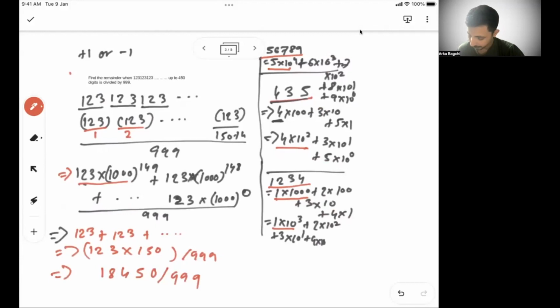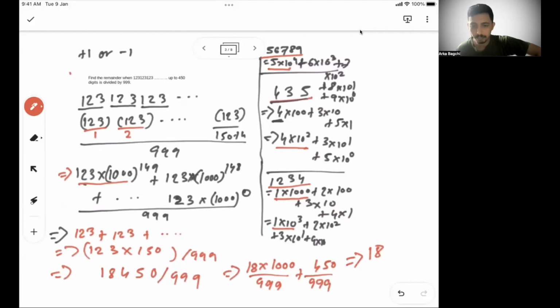Now again, what I can do is make it as 18 into 1000 divided by 999 plus 450 divided by 999. So basically 18,450, I'm breaking it into 18,000 plus 450. So 18,000 is 18 into 1000. From the first one, I'll get a remainder of 18, since 1000 by 999 gives a remainder of 1. So 18 into 1, 18, plus 450 by 999, I'll get a remainder of 450. So the final remainder will be 468.